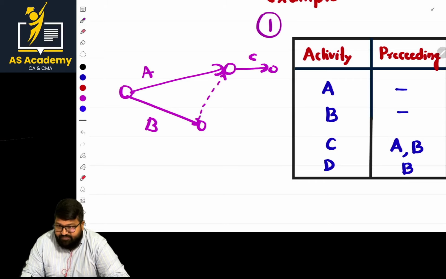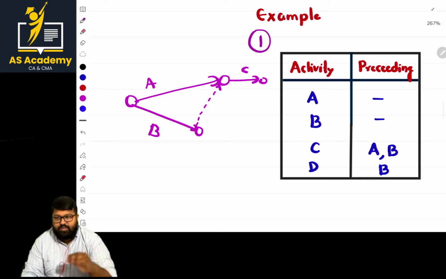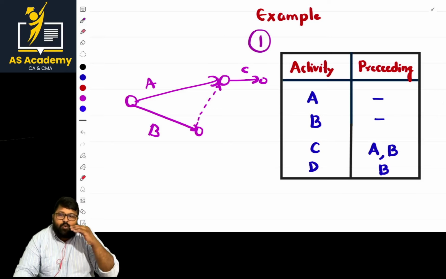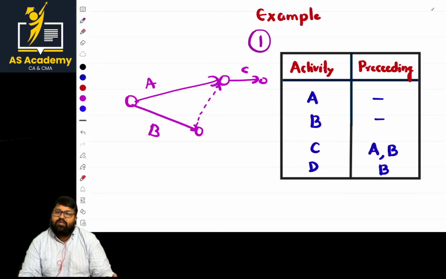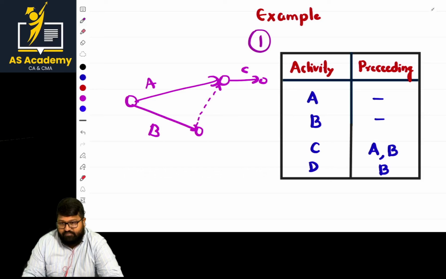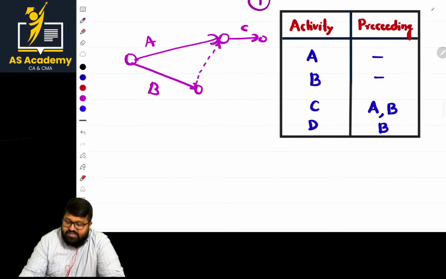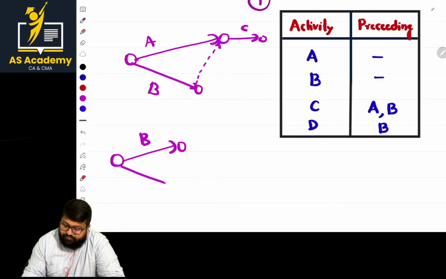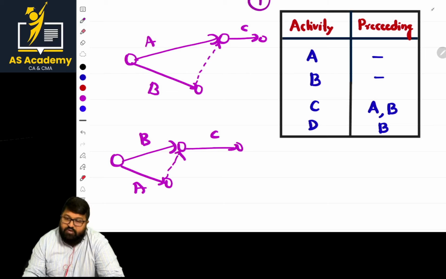This is one way. As I said, the rule now: if an activity is repeated twice or more than twice in the preceding column, then from that activity you have to start a dummy. This is a basic point. However, sometimes you may also draft a diagram like this, and this is C. If you are doing it like this, what is violating there?